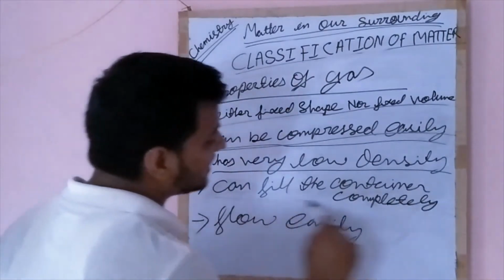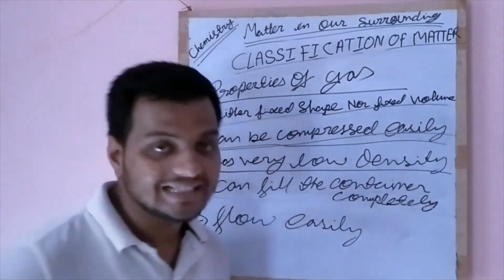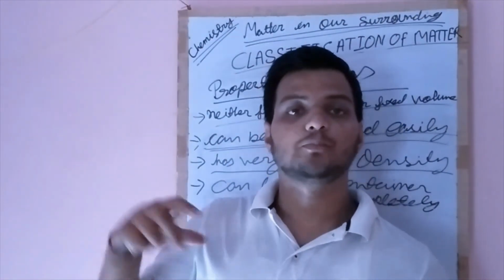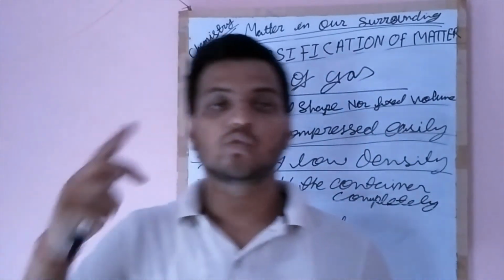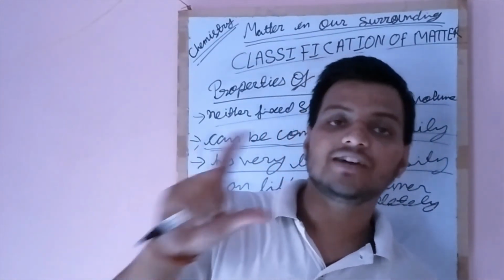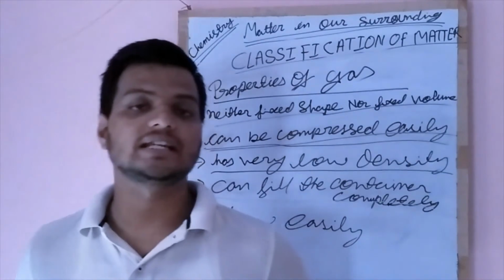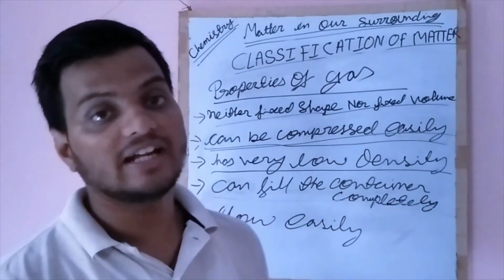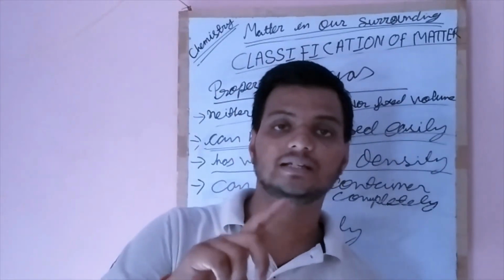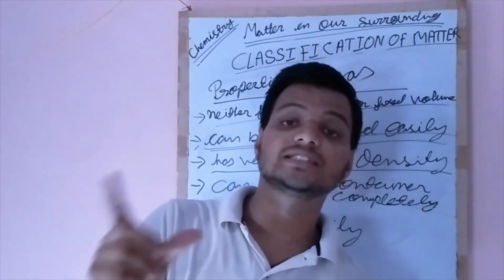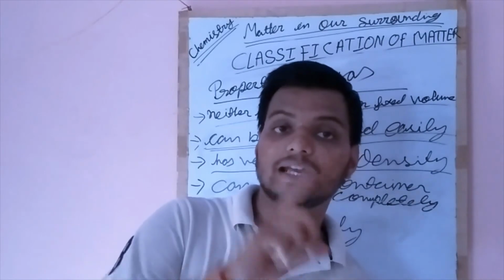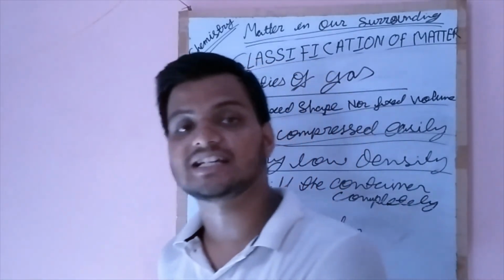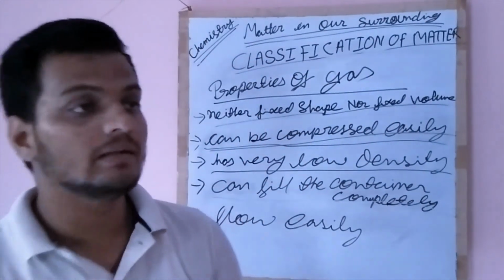The fourth is, it can fill the container completely. If we put a gas in a 1 liter container, it will fill the whole container. And that 1 liter of gas can fill a 100 liter container completely.